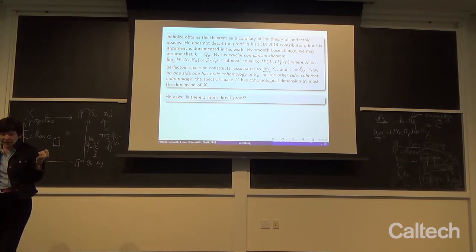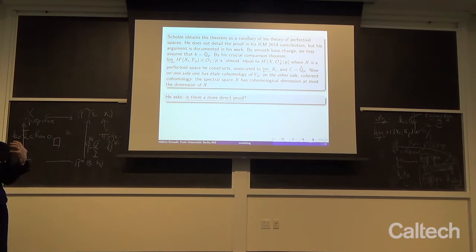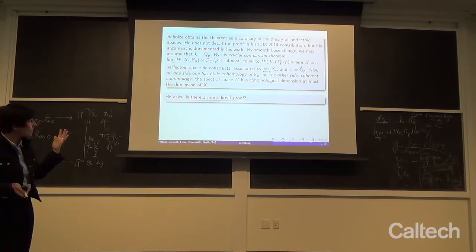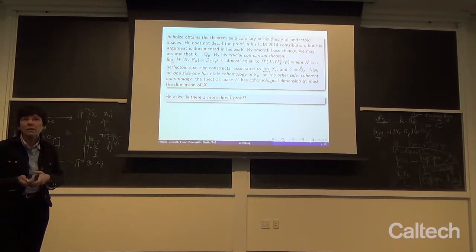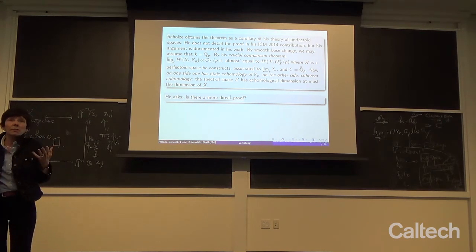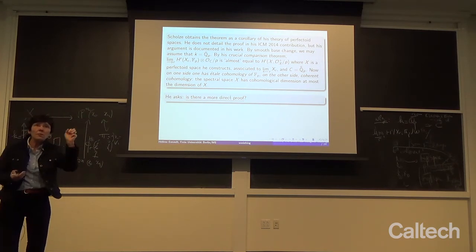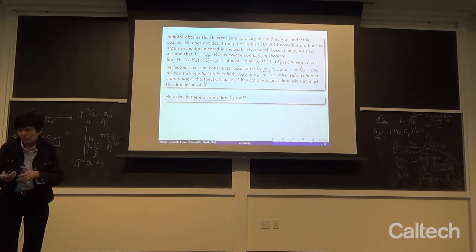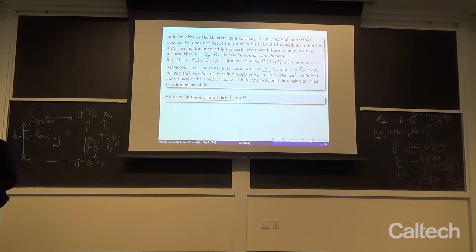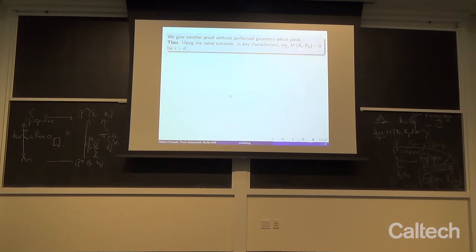He doesn't say it's really strange, but he suggests that he has thought quite a lot about whether there is a more direct proof, which is also a way to ask what is really new in the theorem. But he does not answer this question. The question is posed as a question. So I give another proof without perfectoid geometry.